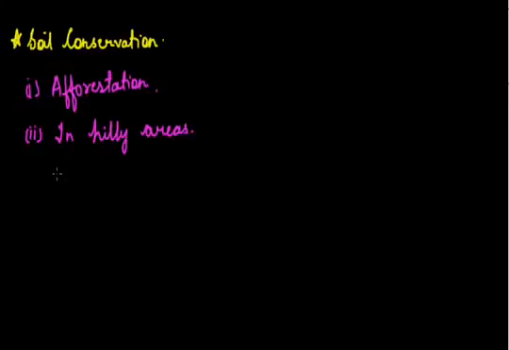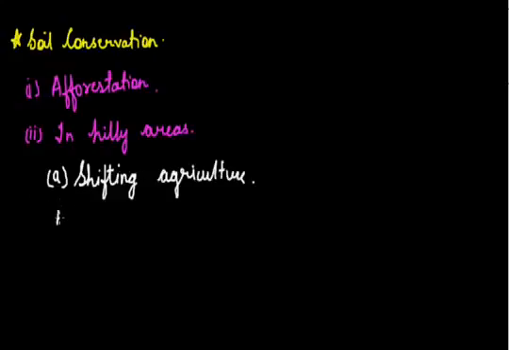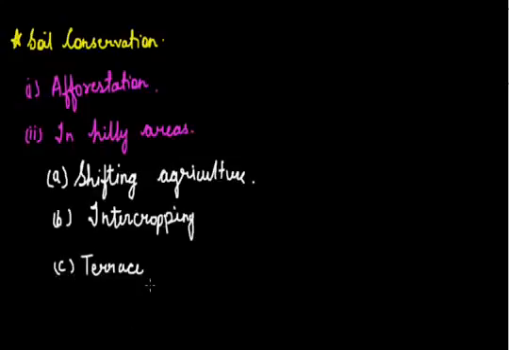the first method that can be used is shifting agriculture, that is, moving farms after their usage to different areas. Intercropping is mixing different kinds of crops in one farm. It gives more hold to the soil. Terrace farming, that is growing of crops on level steps constructed on hilly sides.